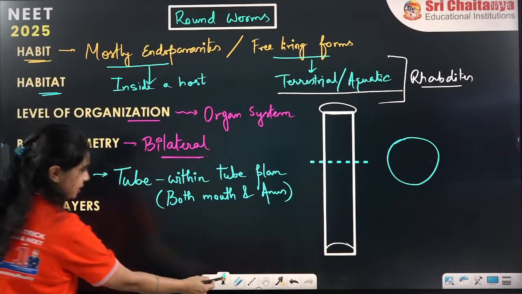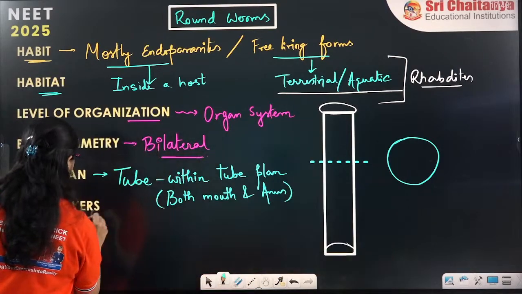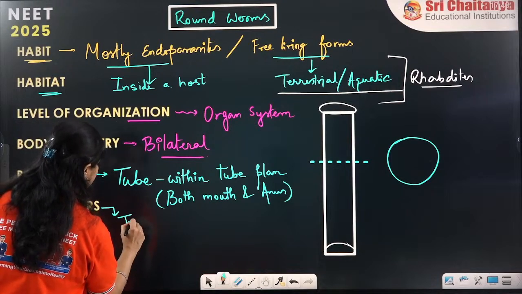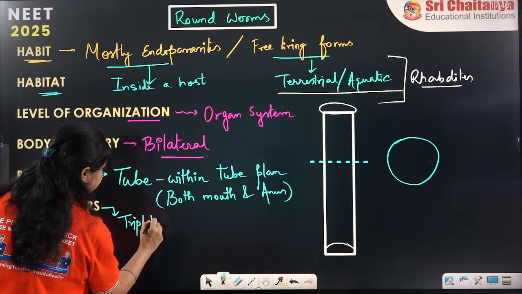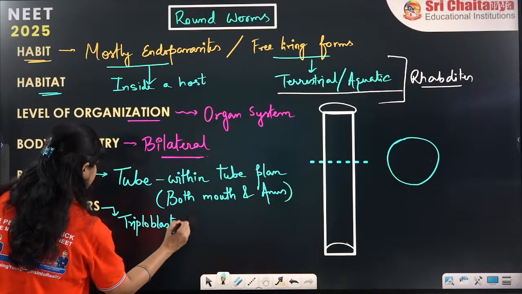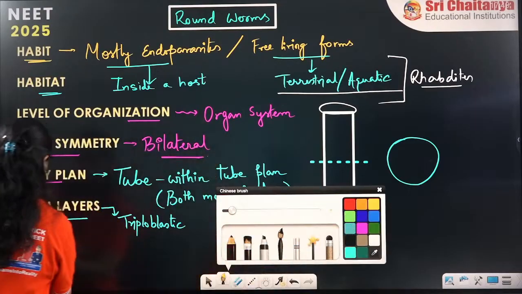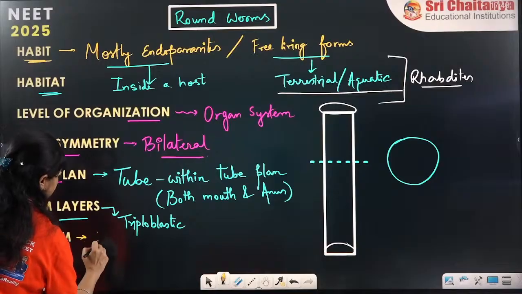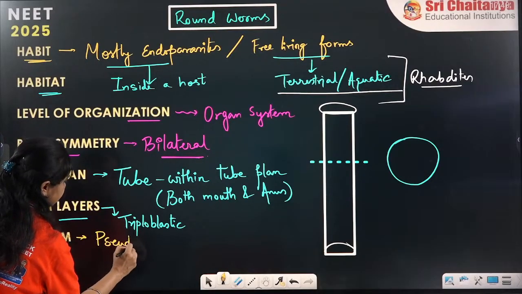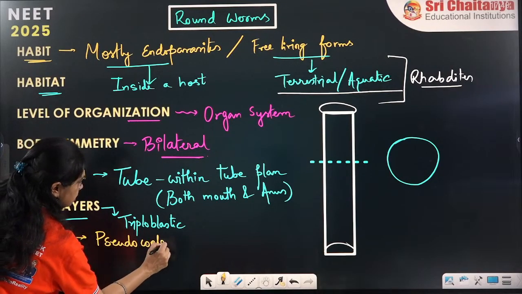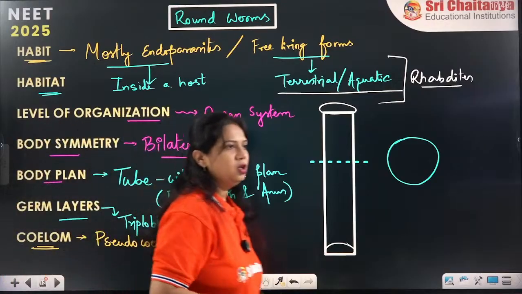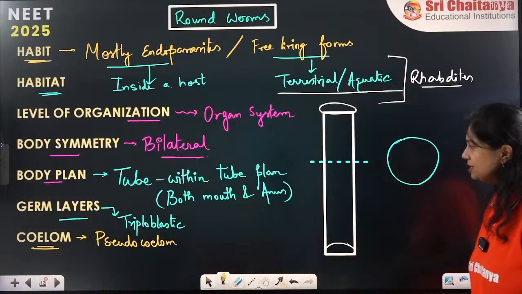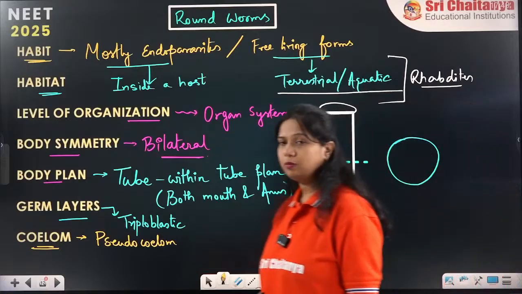The germ layers, here they will be again triploblastic. And the coelom is pseudocoelom. Alright. So now they have triploblastic and pseudocoelom body cavity.